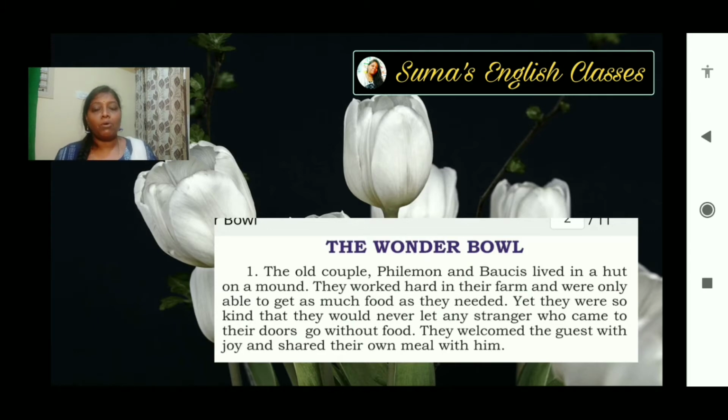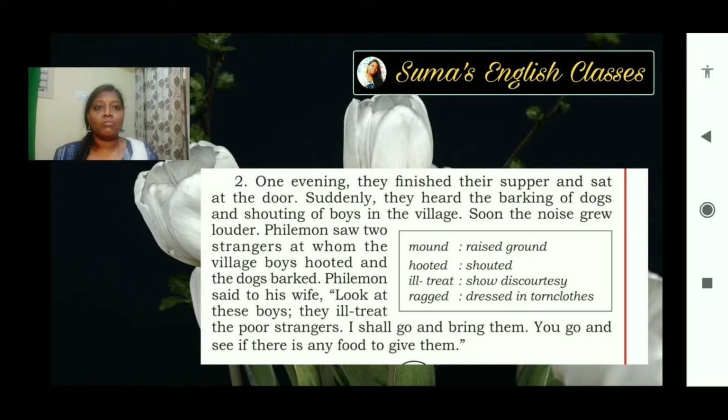Both Philemon and Baucis were so kind that they never let any strangers, meaning any newcomers, go without having food, or whatever they have they would like to share with them. They shared with joy, and they welcomed the guests in a very happy way. So this is about Philemon and Baucis.